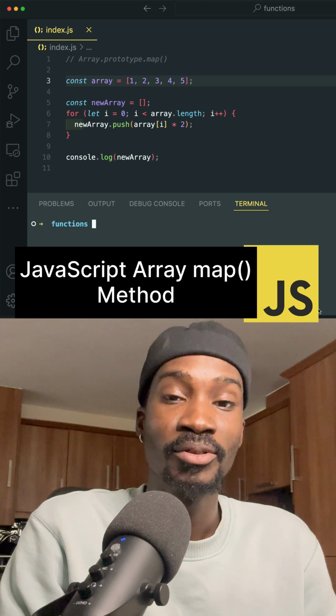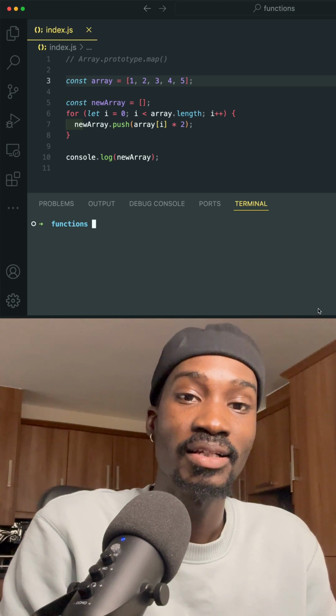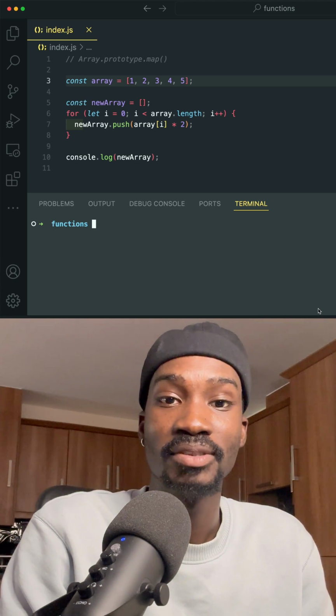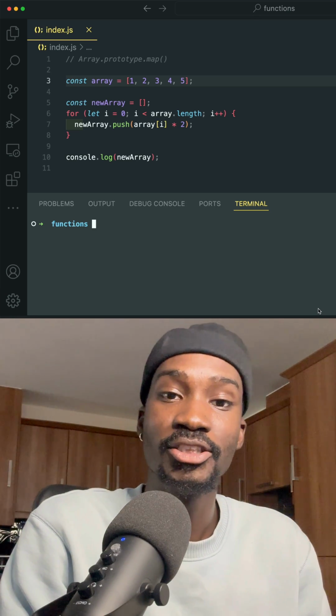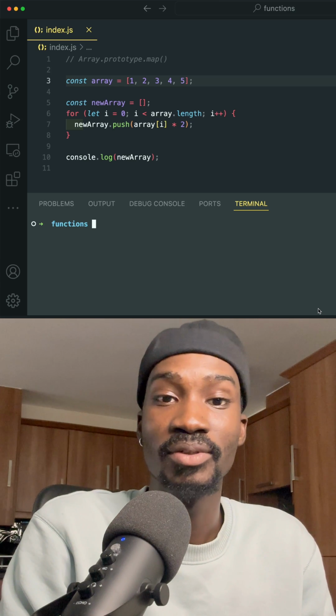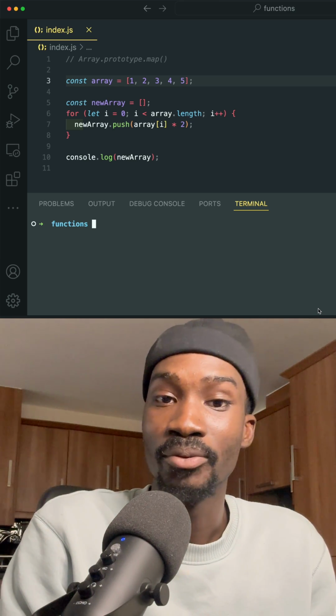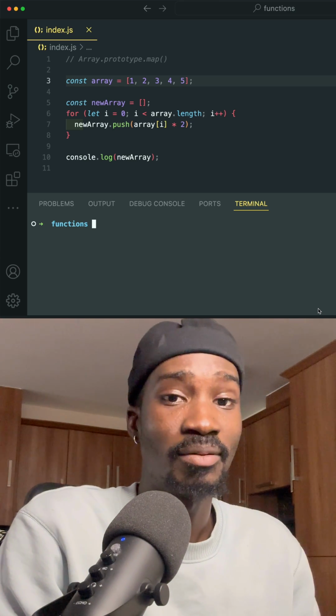Let's talk about Array.map in JavaScript. Array.map in JavaScript is a map function that we use to loop through an array, and then for each item of the array we call a function and return the output of that particular computed function. Let me show you an example of what I mean by that.